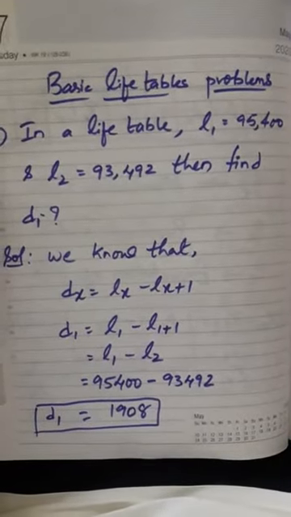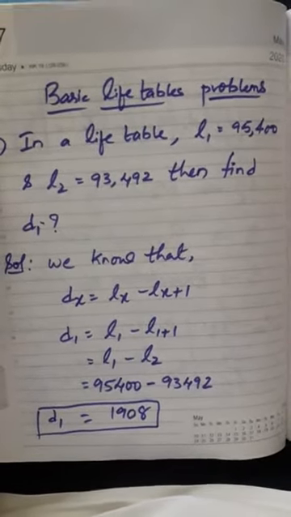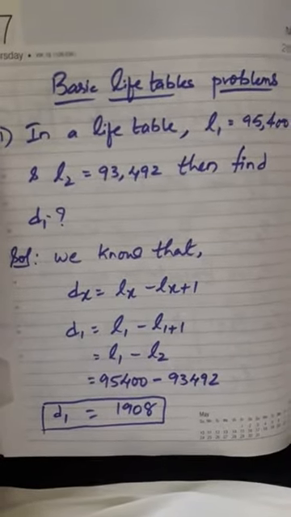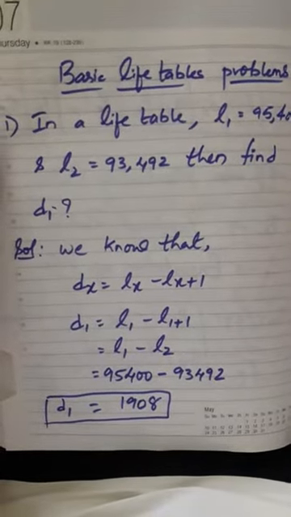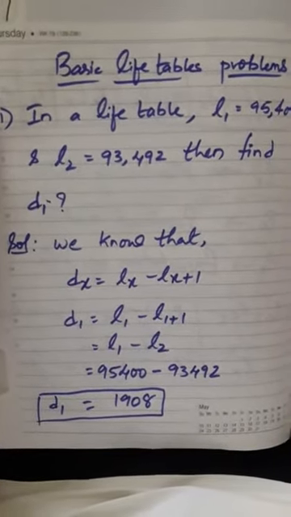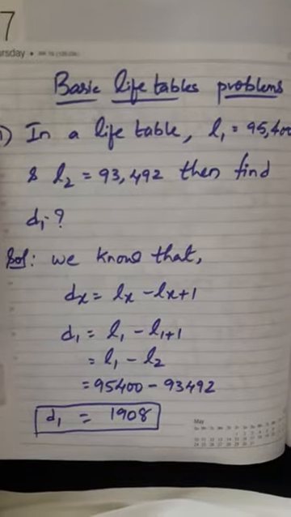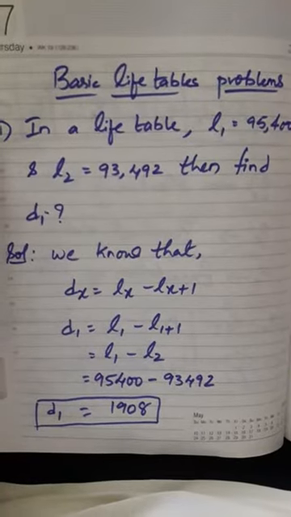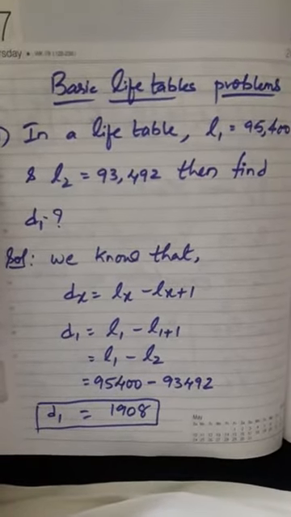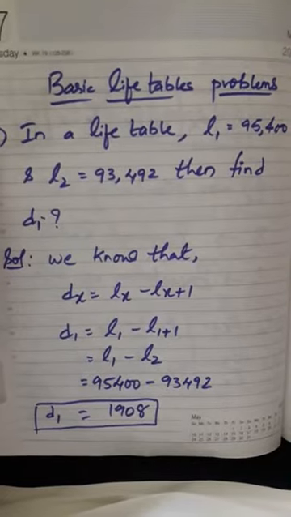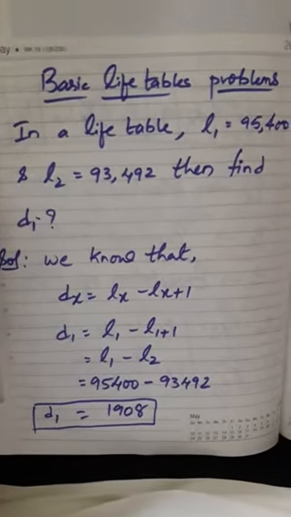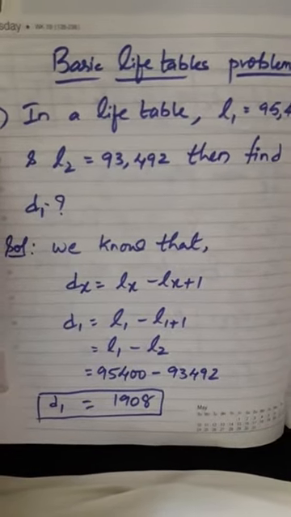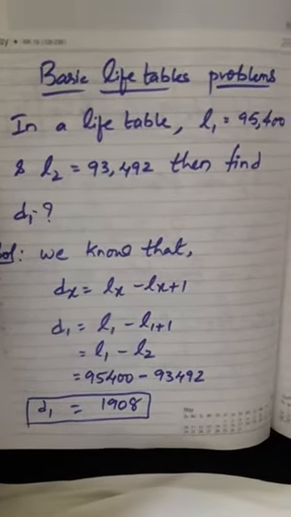Then find d1, means who are having age 1, how many persons at age 1 are dying before reaching age 2. See, by using dx formula, lx minus lx plus 1. So 95,400 people are there who are having age 1, and who are having age 2, 93,492 are there. How much it is reduced? 1908 people reduced. That means those 1908 died before reaching age 2.